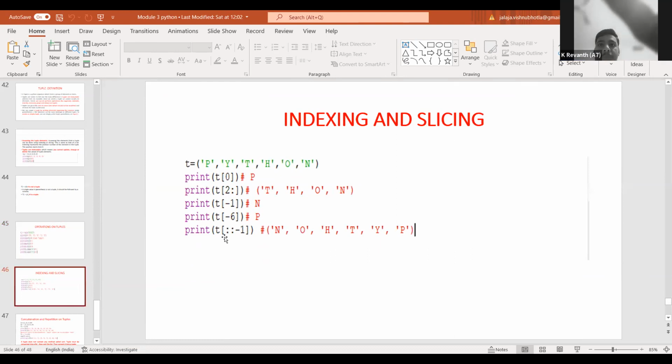So whatever the set of square brackets which we are using to access the elements, that is known as a subscript operator. You have to remember this term subscript. Whatever square brackets are used for accessing an element, that is known as a subscript operator. Okay, so similar to your list, you can also reverse the contents of your tuple.